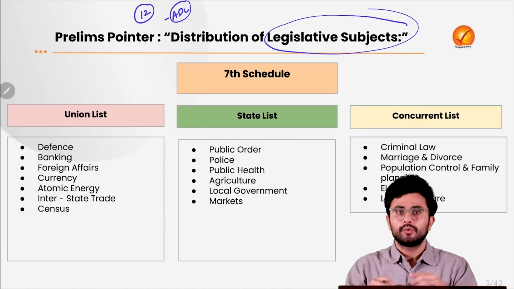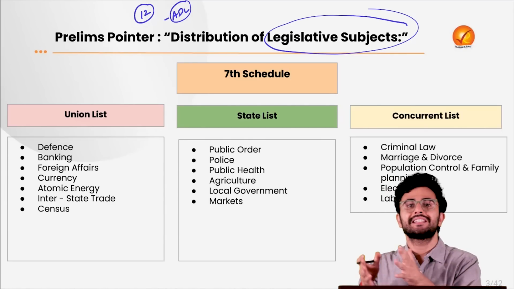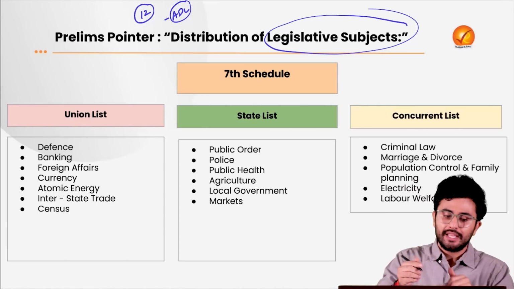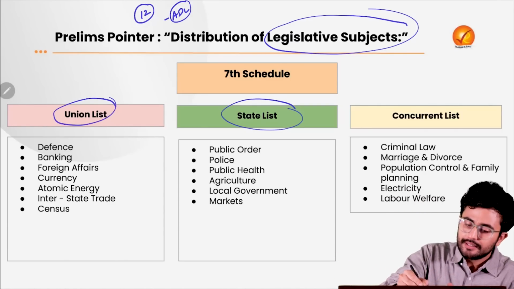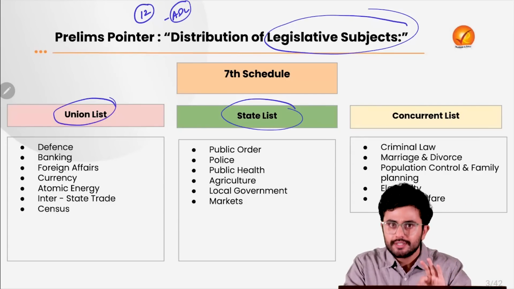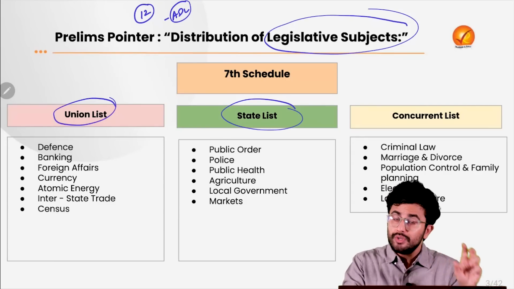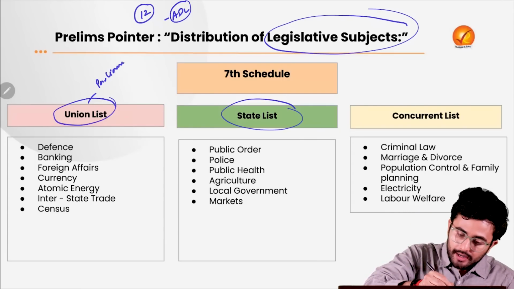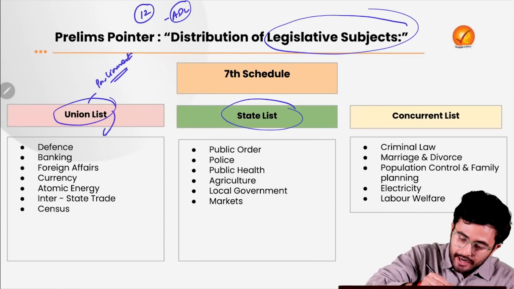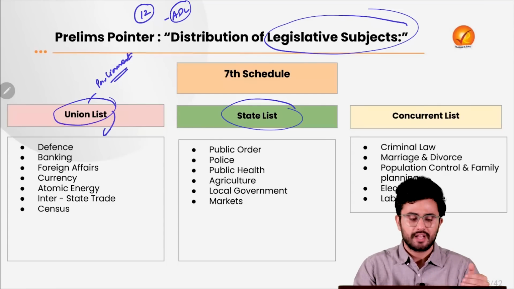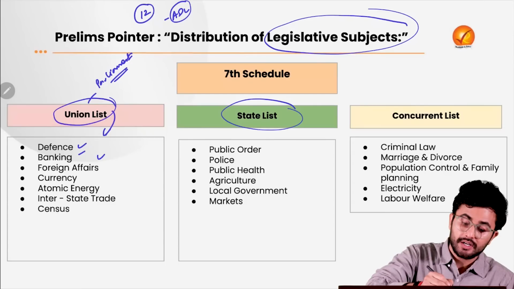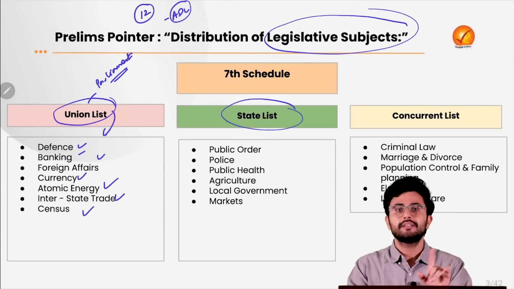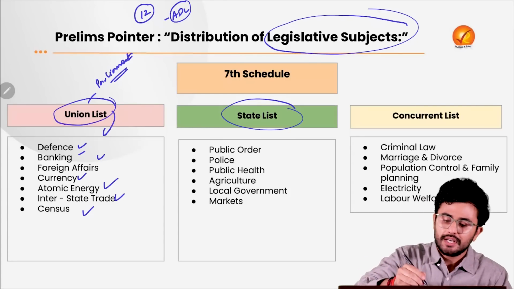Similarly, the 7th schedule talks about the distribution of legislative power, that is, who can make law on which of the following subjects between the center and the state government. So first there exists a Union List, where it is the sole prerogative of the Parliament of the country to legislate on subjects such as, for example, defense, banking, foreign affairs, currency, atomic energy, interstate trade as well as conducting the census.